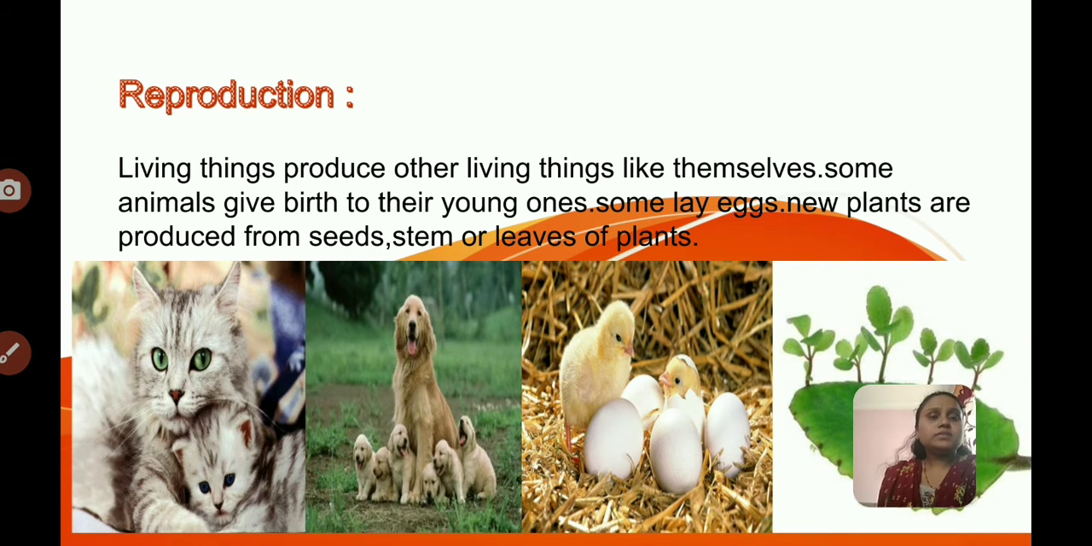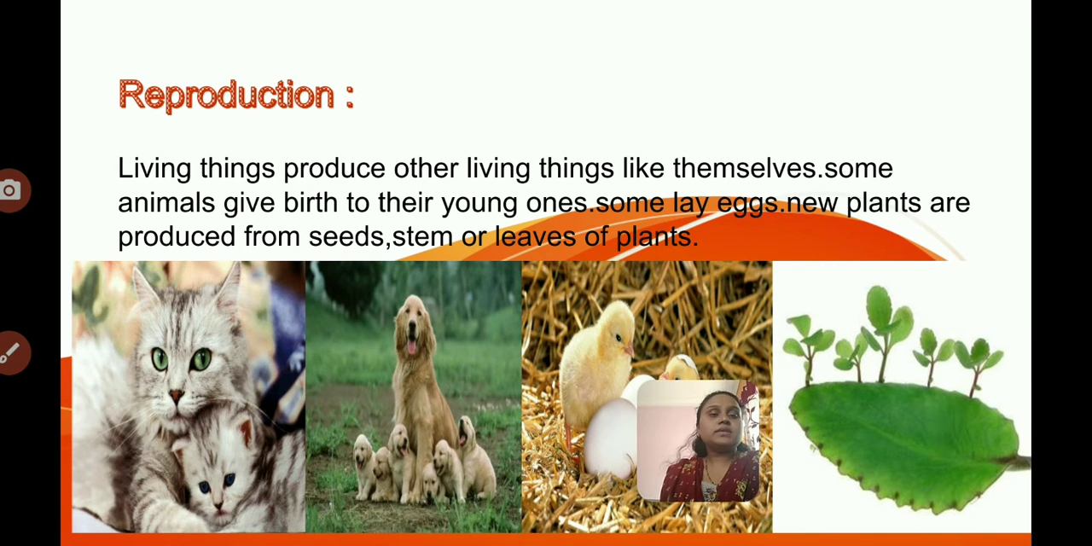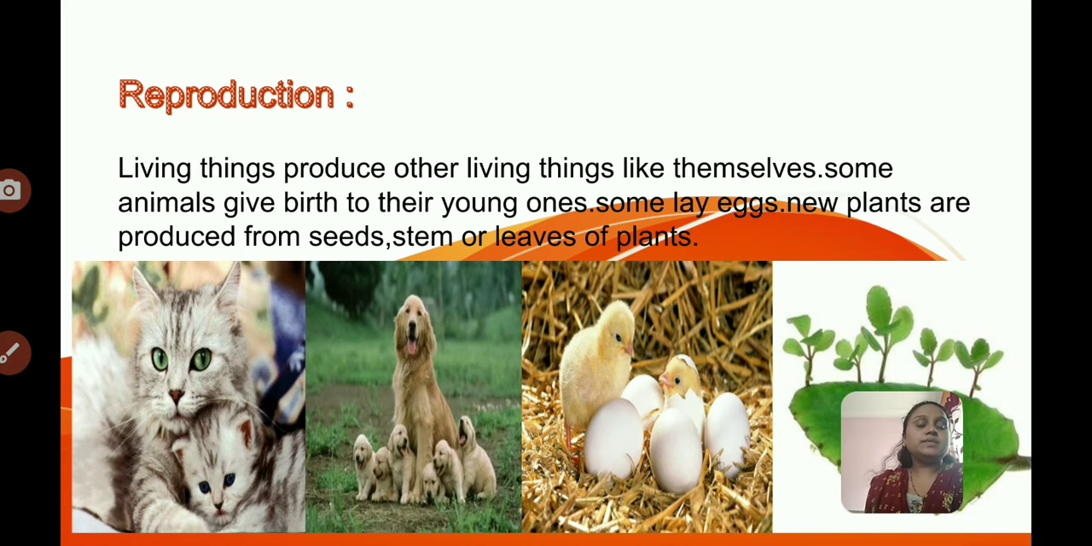In plants, look at this example of bryophyllum. Look at the edges of that leaf. At the edges of the leaf, small plants are growing. This is reproduction, called vegetative reproduction. Also, when you sow the seeds, plants grow from the seeds. This is also reproduction.